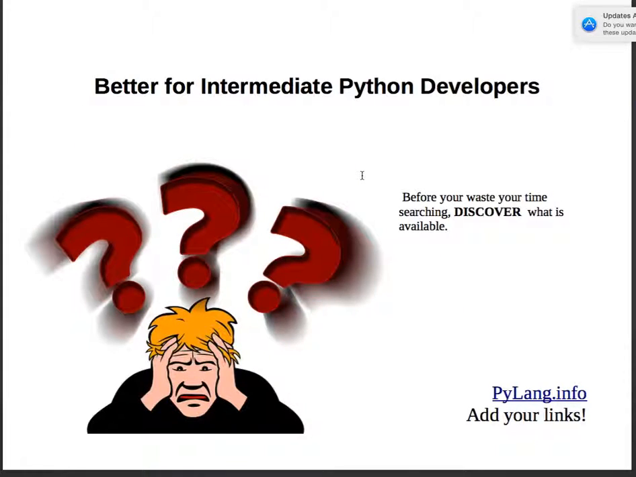It's even better for intermediate Python developers. I don't know about you, but I spend a huge amount of time searching for stuff on the internet. It drives me nuts. I'd much rather just have nicely curated content, just show me the good stuff. That would make me very happy. So I'm doing this to help everybody else.